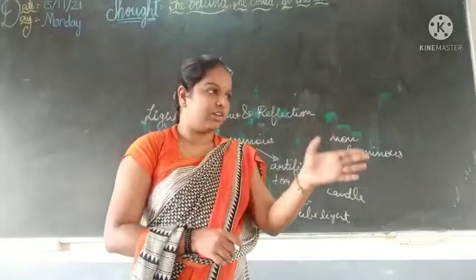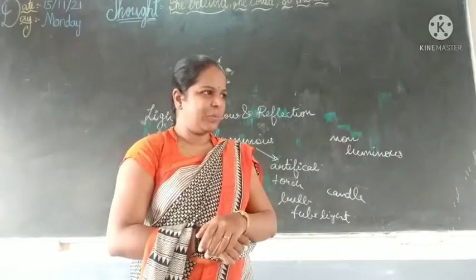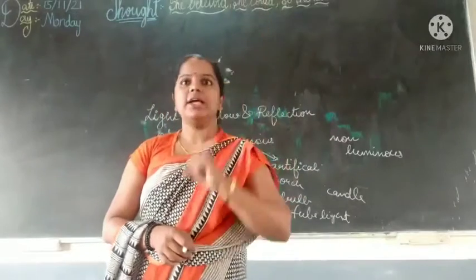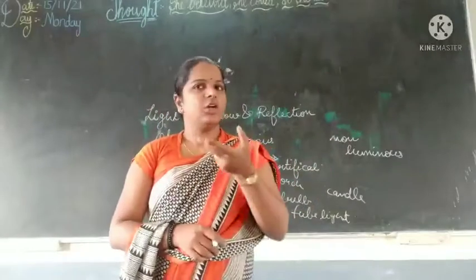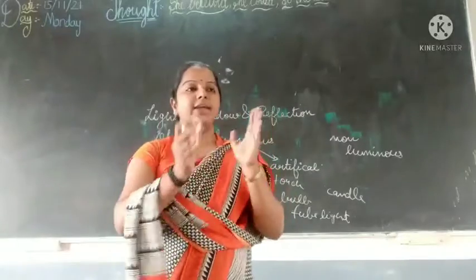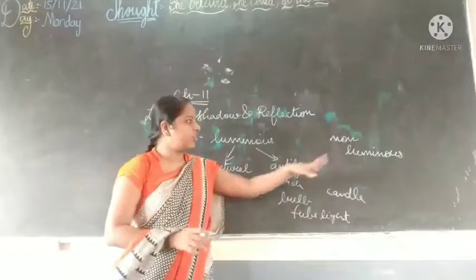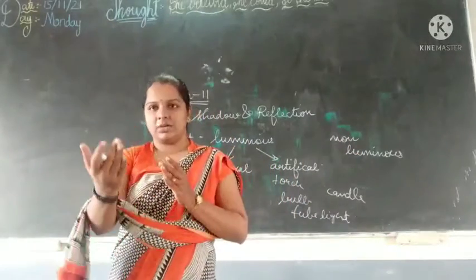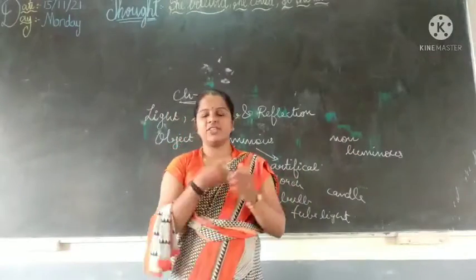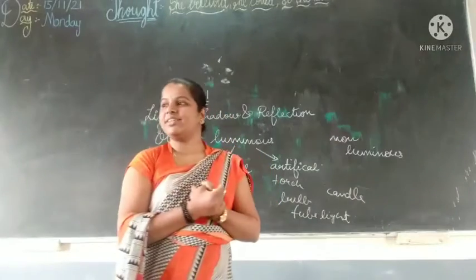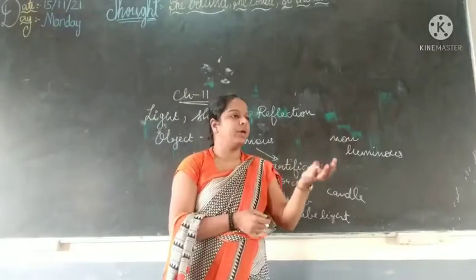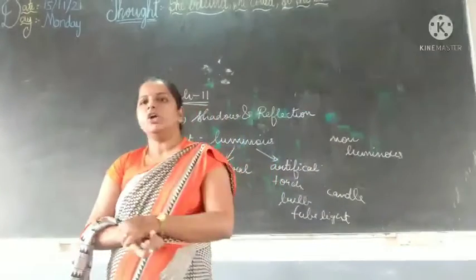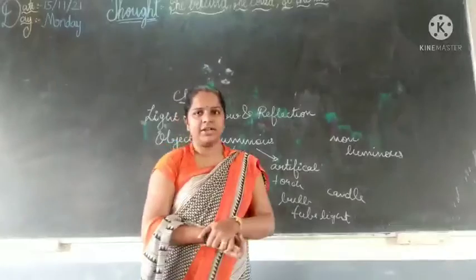But in the case of a torch, is it reflecting the sunlight? No, they are giving their own light. Yes or no? Tube light or candle, are they reflecting the sunlight? No. Just compare the things and then you will come to know. Understood? That means a non-luminous object is an object that does not produce its own light, but only reflects light. Example, moon, things like dust, bench, chair, this all comes under non-luminous objects. Understood, students?